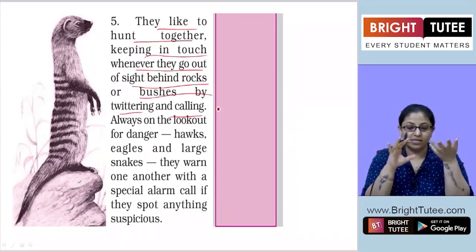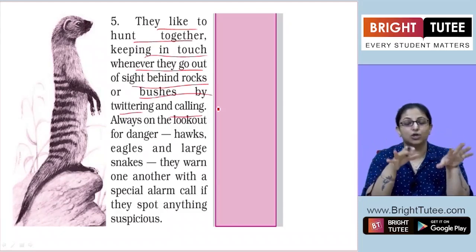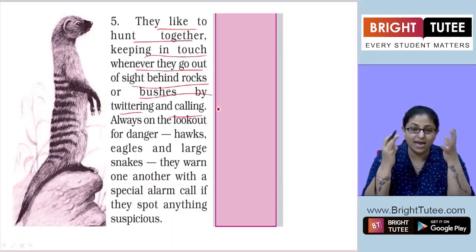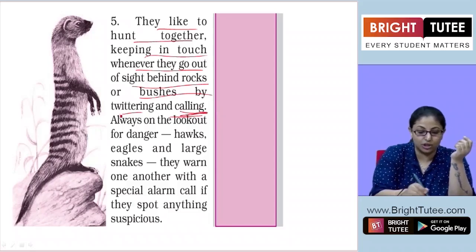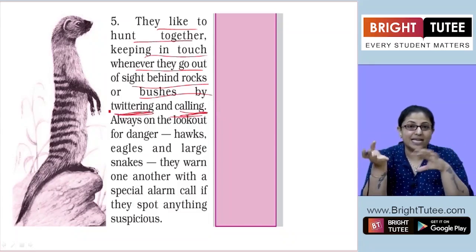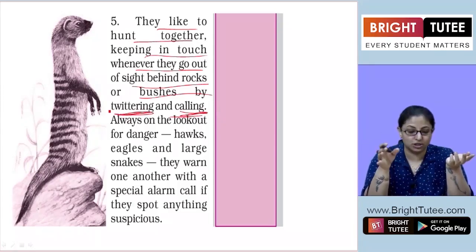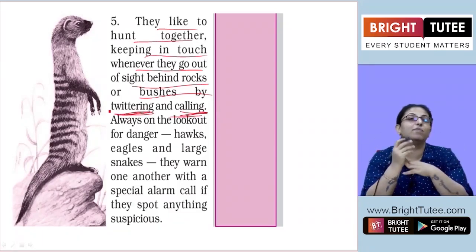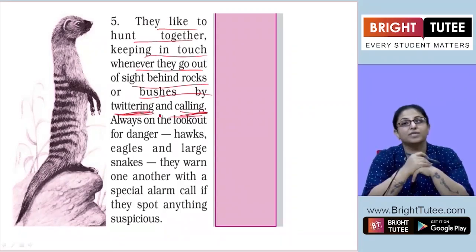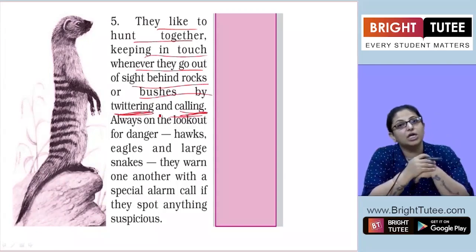And if they lose contact with their group, how do they communicate? They make that calling or twittering sound, and they hide behind rocks or bushes so that they cannot be seen. And then they make these calling or twittering sounds to communicate with their group.